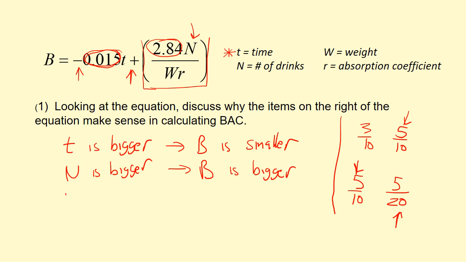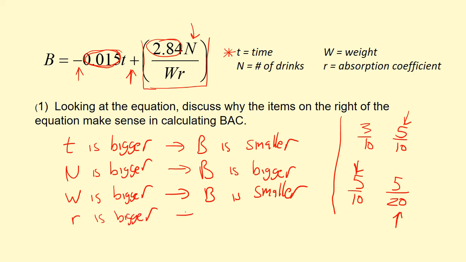So let's see if this makes sense. That would mean that if W gets bigger, then B is smaller. W is weight, so it makes sense that the heavier a person is, the more alcohol they can drink before they get drunk. So that makes sense. Here comes the R, the one that is the least intuitive. What this means is the same as W. When R is bigger, then B is smaller.